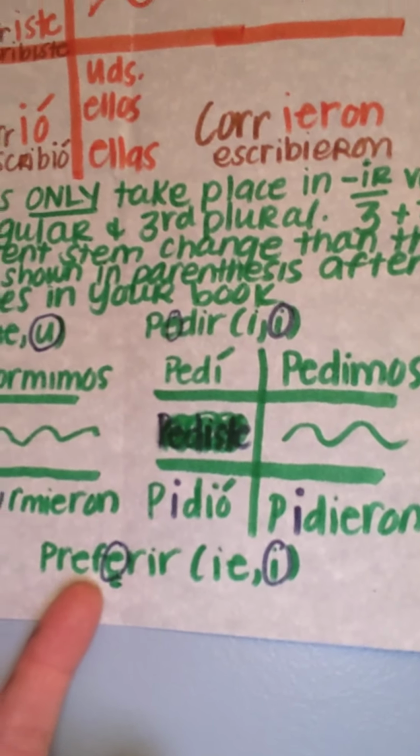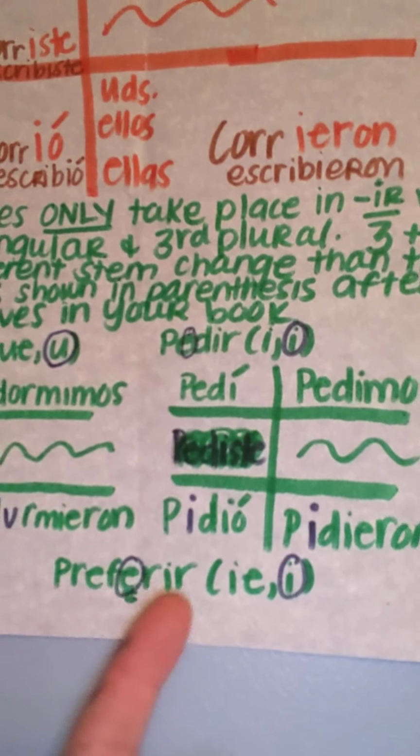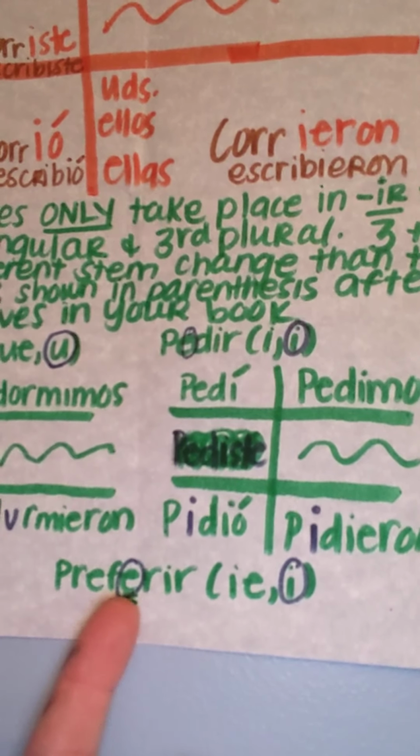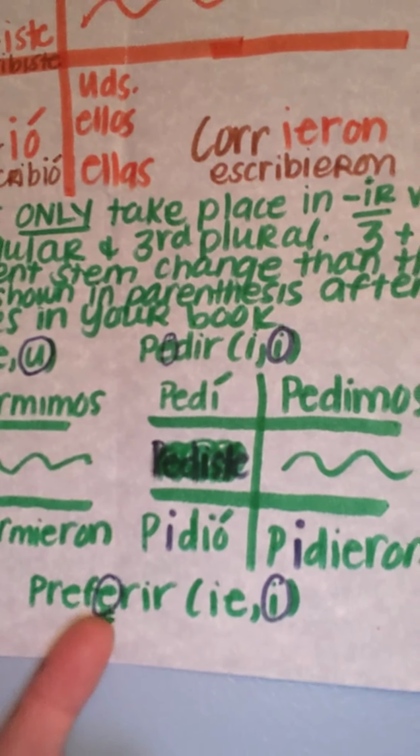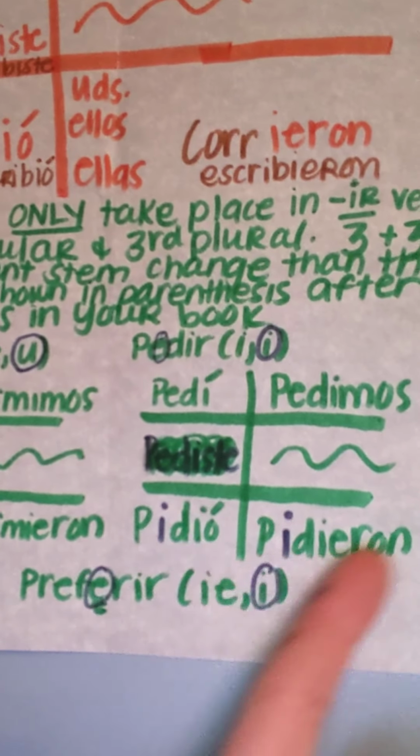Preferir would be the same way. Remember that it's the vowel closest to the infinitive ending that we would take for the vowel mutation. In the present, it would be E to I-E. In the preterite, it's E to I, only in here.